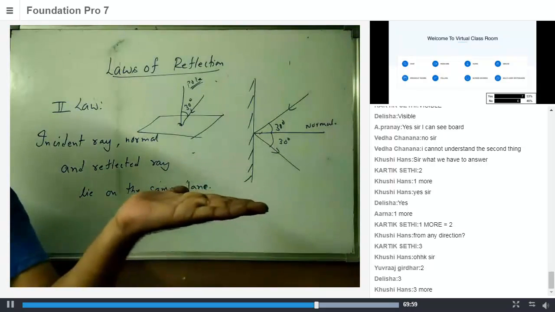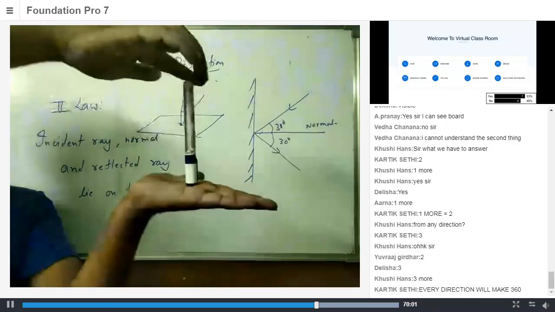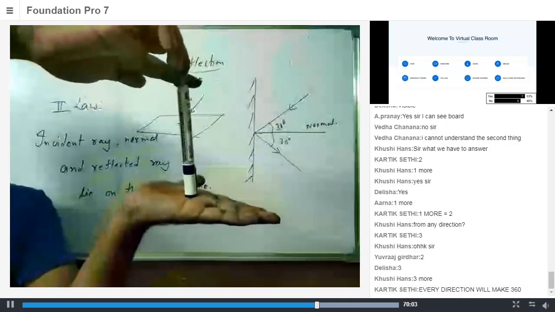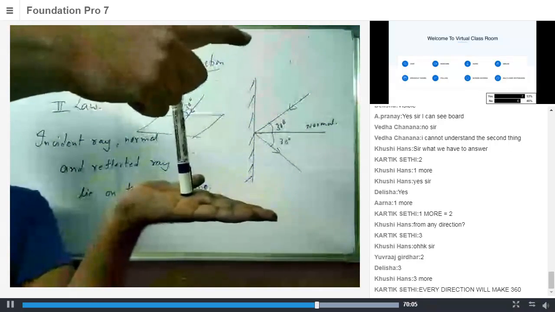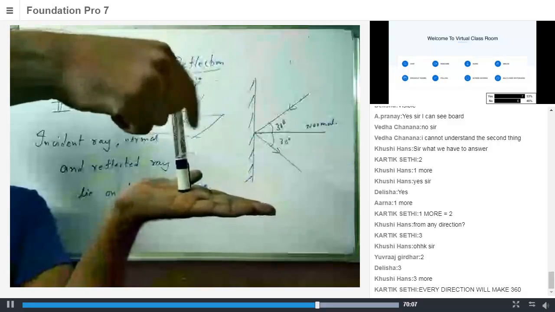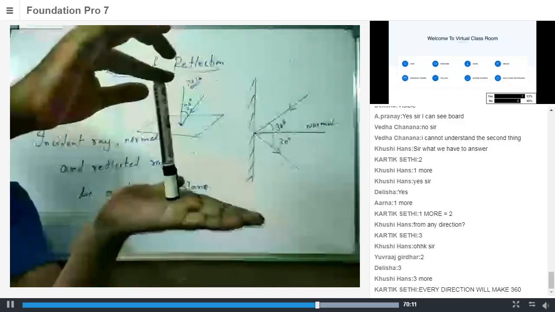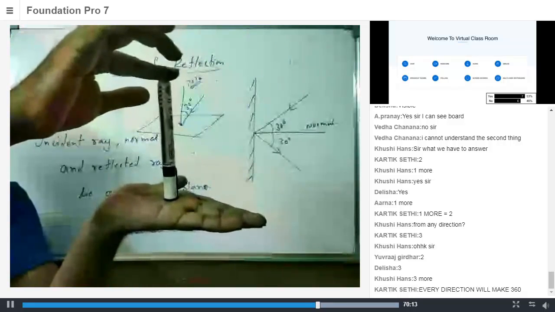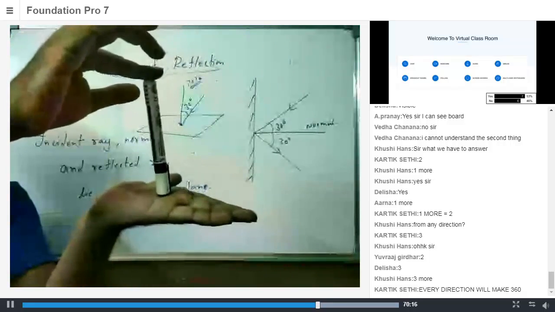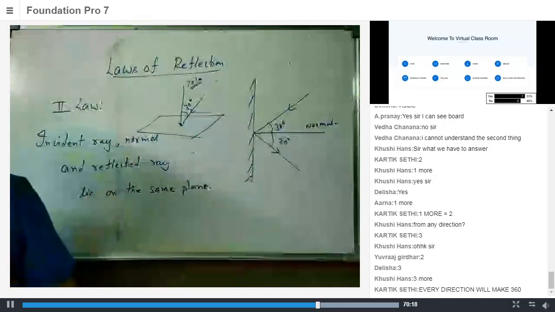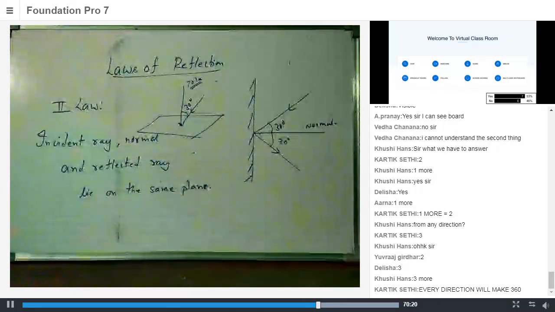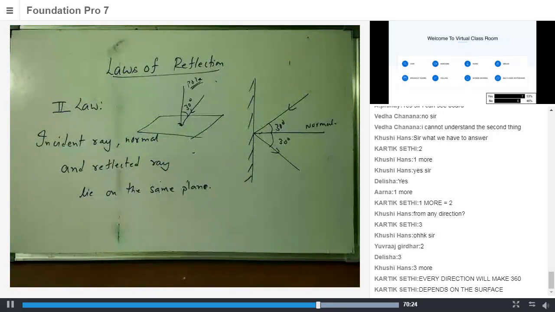You know, let's say this is my hand. I keep a marker here. Now the question is, how many lines can I draw which can make an angle of 30 degrees with this marker? That's what the question is. How many different lines can I draw which can make an angle of 30 degrees with this marker? I hope the question is clear. Forget about the answer. We can answer it later. Yes, the question is clear. That's fine. So now you think, how many? And just tell me the answer.